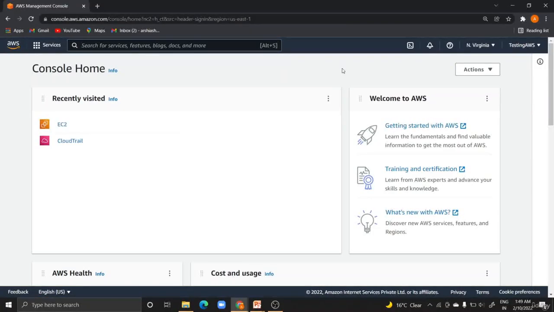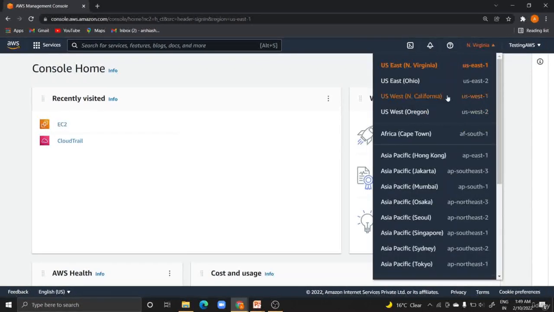So, this is the AWS Management Console. Here is your account name. All these are the regions of AWS. I'll tell you more about it in the next section.